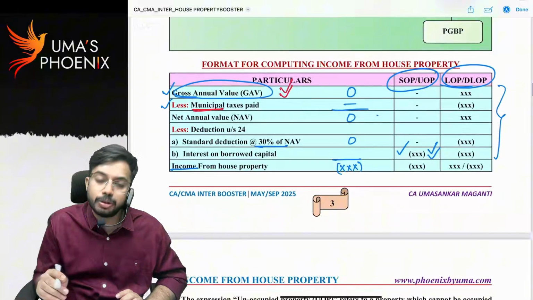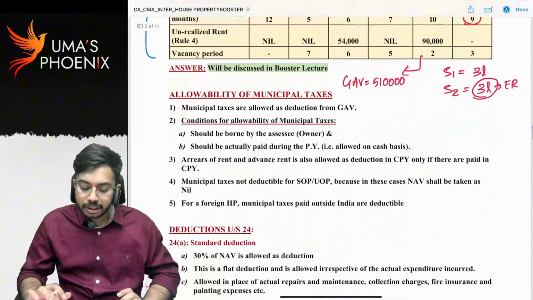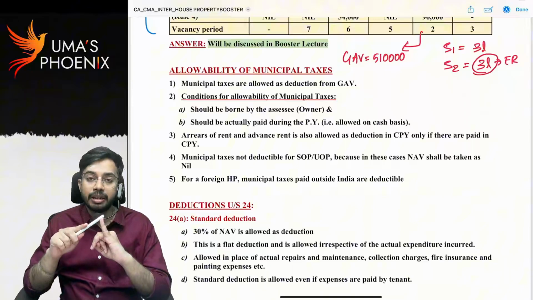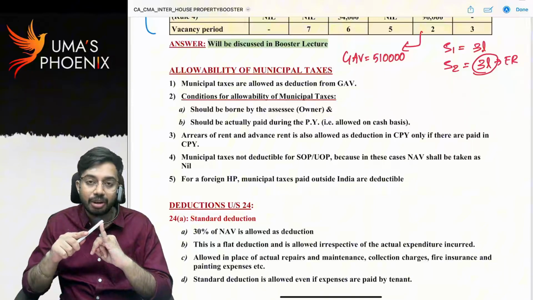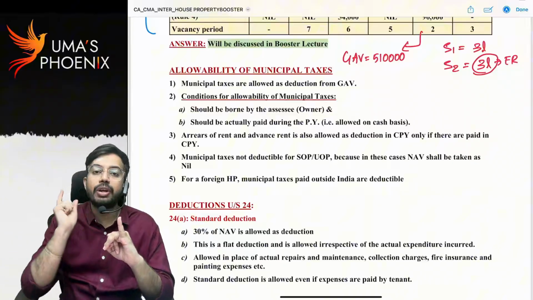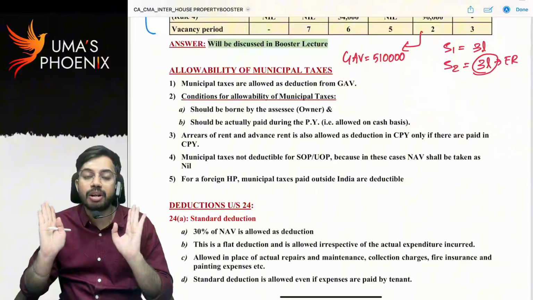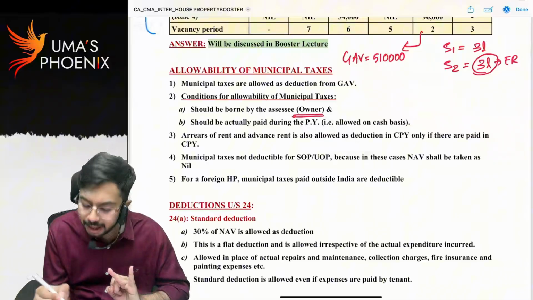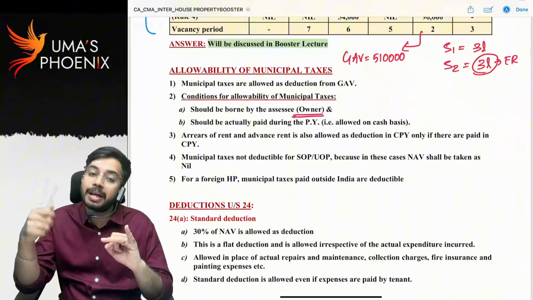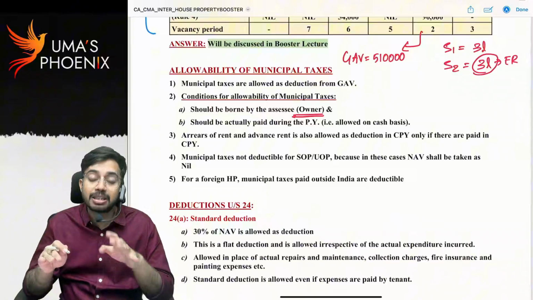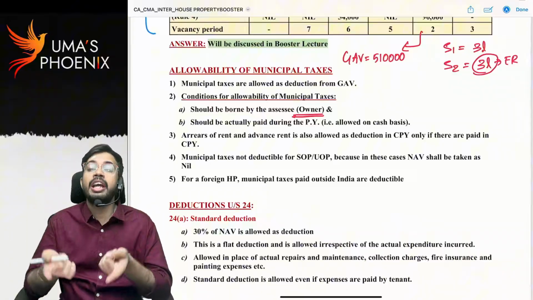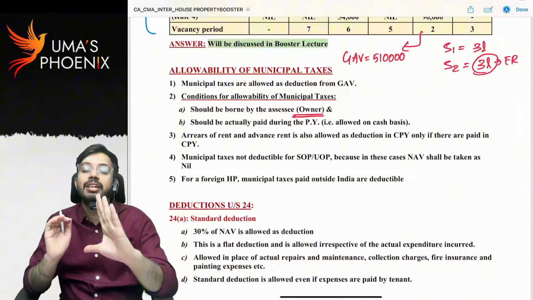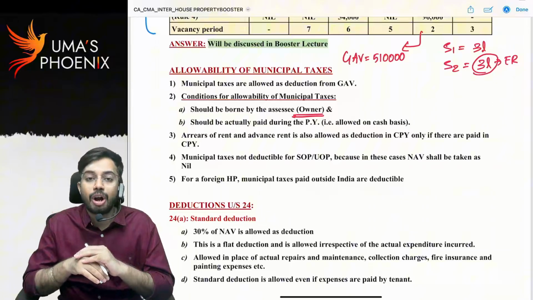Now let us discuss municipal taxes. Municipal taxes are allowed as deduction only if 2 conditions are satisfied. First condition, they are allowed as deduction on cash basis. Only when you pay municipal taxes can you claim them as deduction. On accrual basis, you cannot claim municipal taxes as deduction. Second condition, municipal taxes should be paid by the owner. That means if the tenant pays municipal taxes, the owner cannot claim them as deduction. Only if the owner pays municipal taxes during the current previous year are they allowed as deduction from gross annual value.